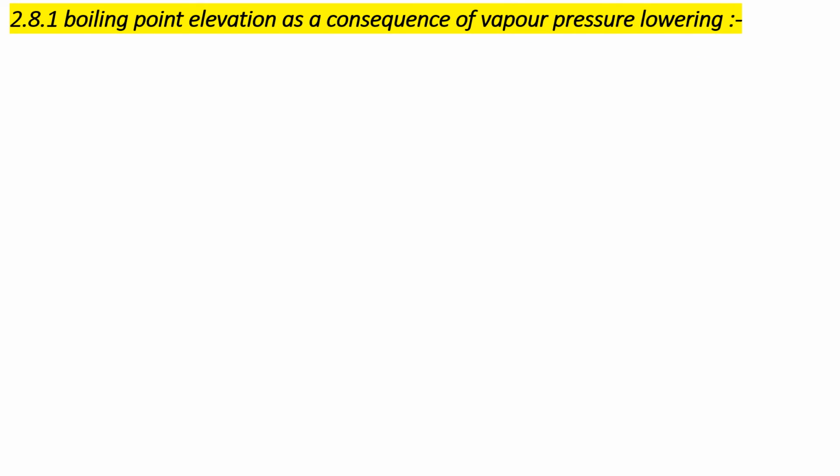Next point, that is point number 2.8.1, boiling point elevation as a consequence of vapor pressure lowering.